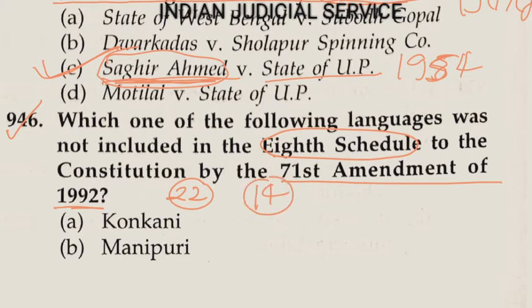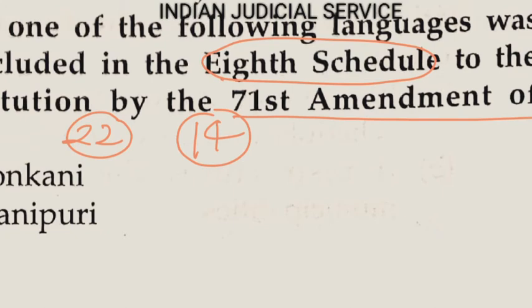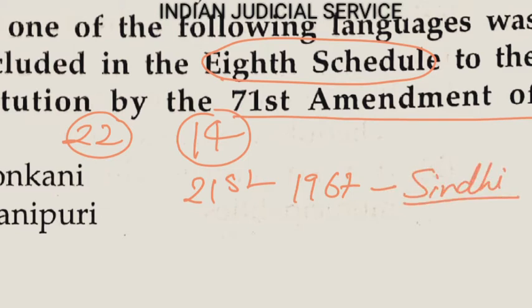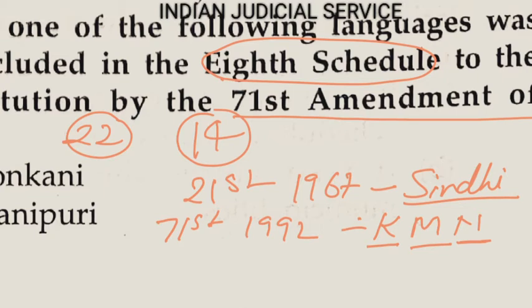14 languages. Now we are discussing here the history of the addition of languages in 8th schedule. First, the 8th schedule was amended by 21st Amendment Act in 1967, and it added one language, Sindhi. Thereafter 71st Amendment in 1992 added 3 new languages. They are popularly known as K, M, N. K means Konkani, M means Manipuri, and N means Nepali. So these 3 languages were added by 71st Amendment Act 1992, and it is related to our question.